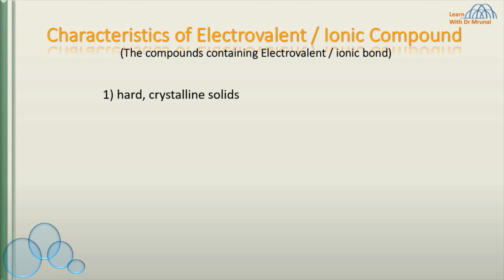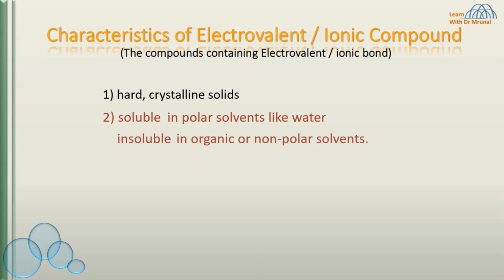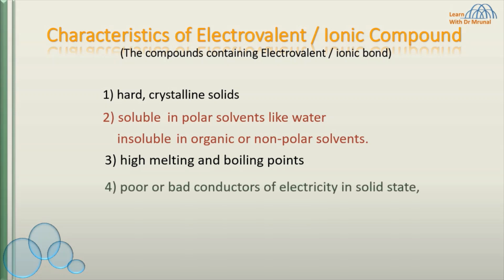Electrovalent compounds are hard and crystalline solids. They are soluble in polar solvents like water, but they are insoluble in organic or non-polar solvents. Their melting and boiling points are high.